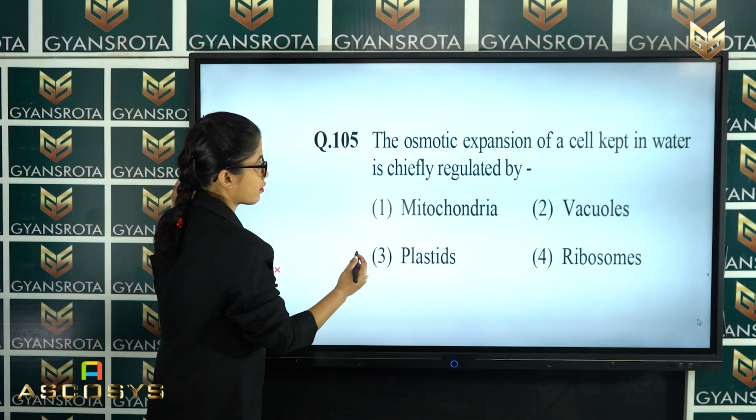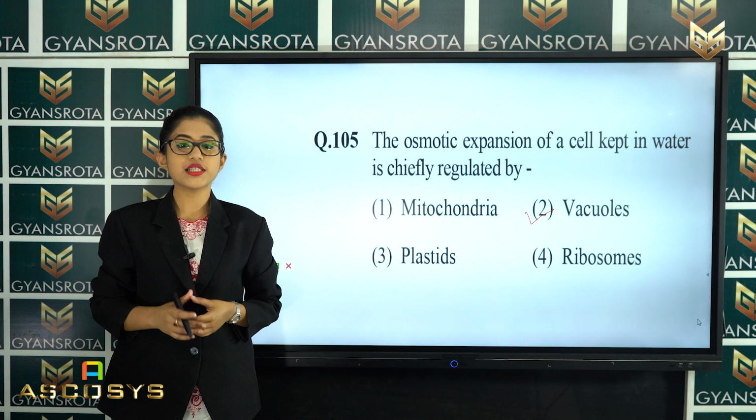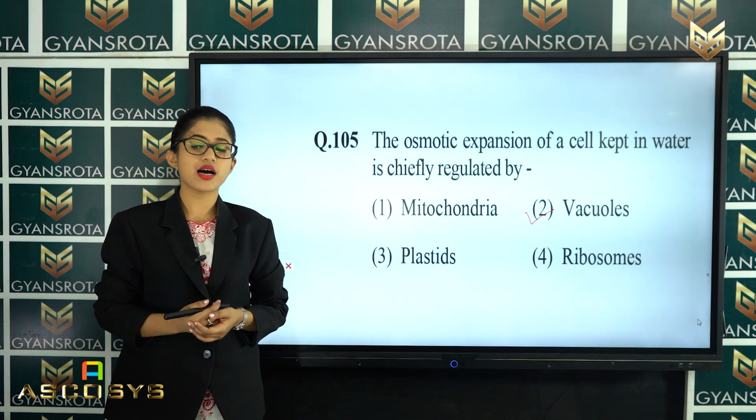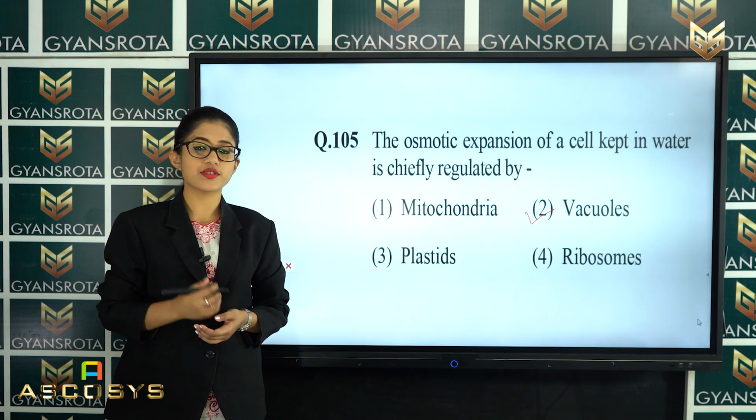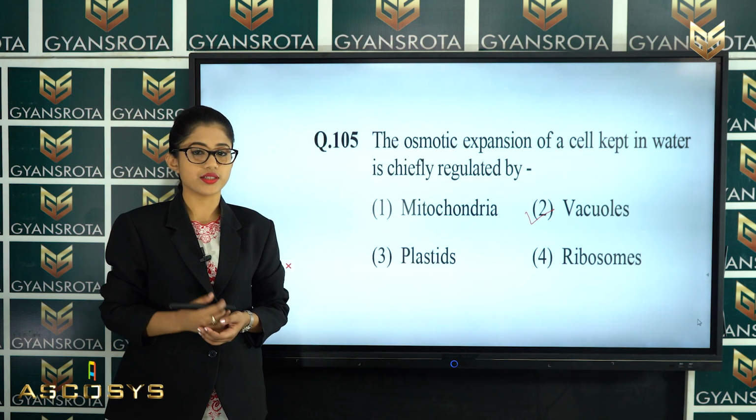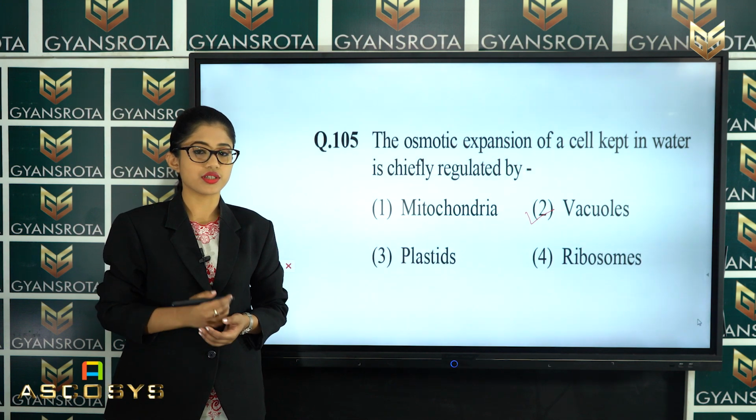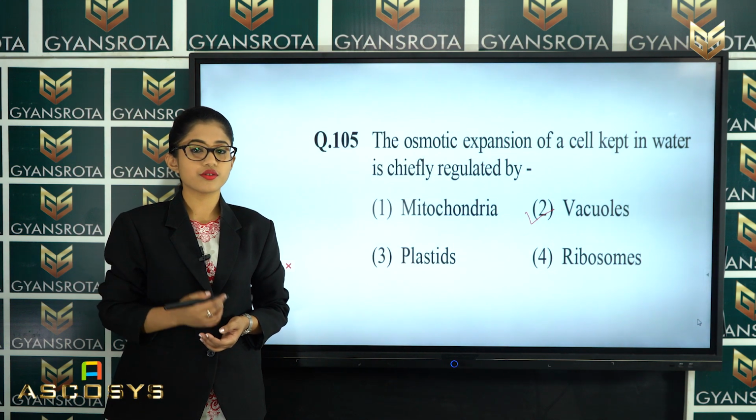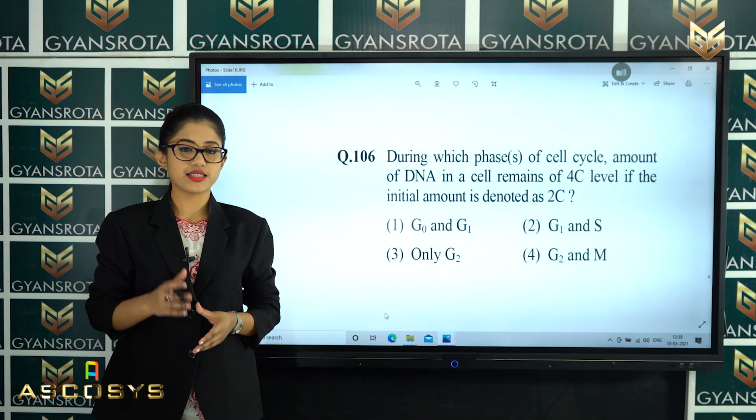That is the option number 2, which is vacuoles. So, vacuoles are the organelles which regulate the osmotic expansion of a cell which is kept in water. So, option number 2 is the correct answer for this question. Now let's move on to the next question. Now the next question is question number 106.